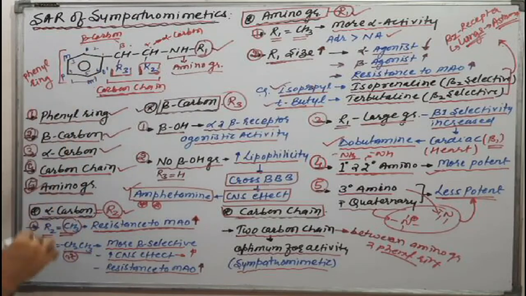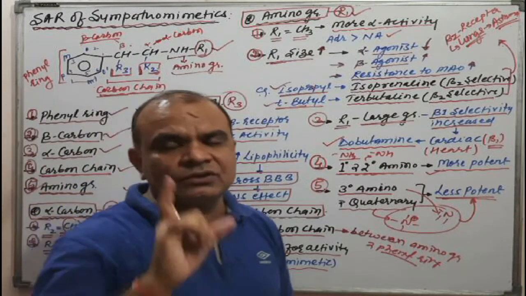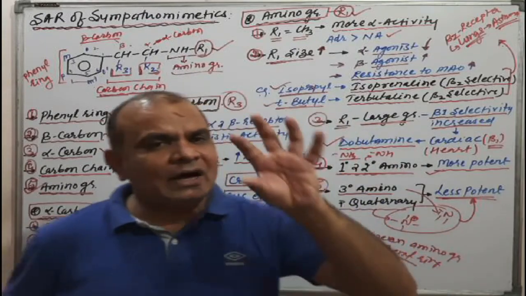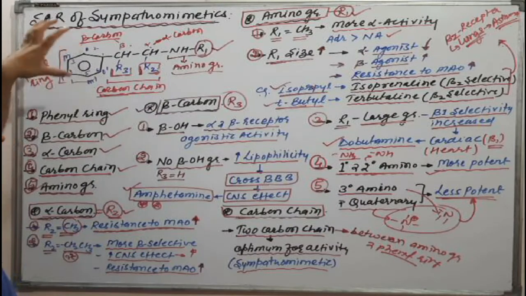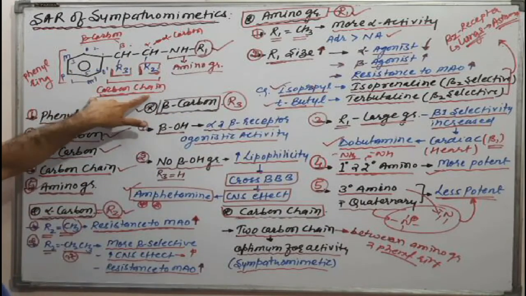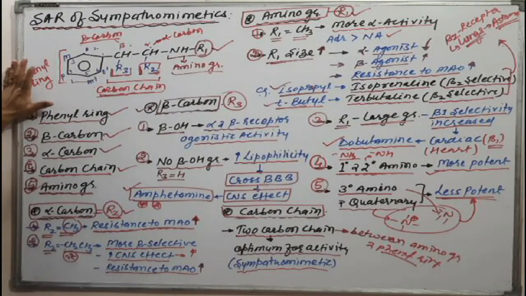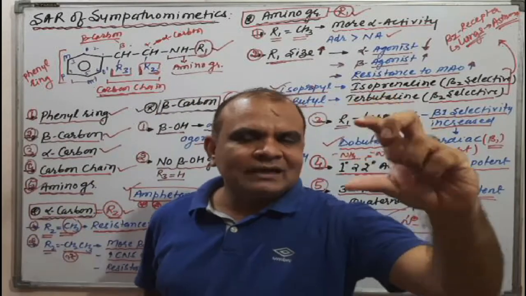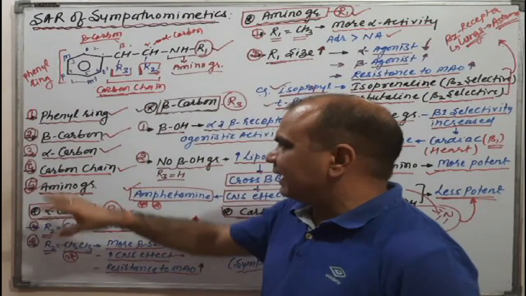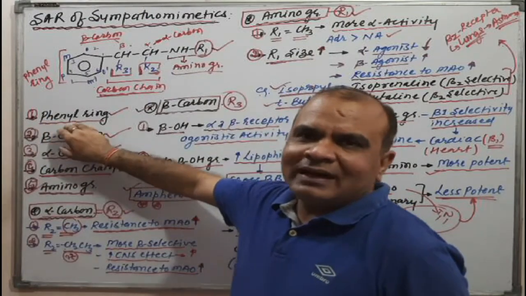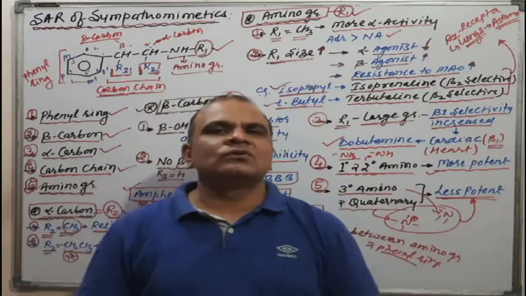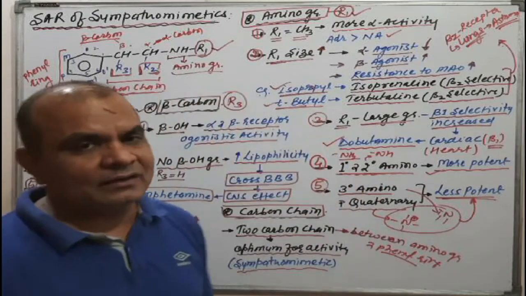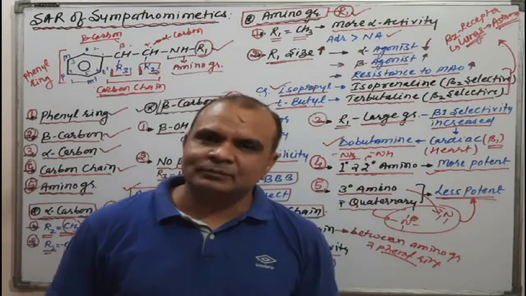We discussed the phenyl ring substitutions and the SAR points. First present the basic skeleton, which is the pharmacophore. Then discuss the different functional groups and their nomenclature. Then list the points one by one, starting from the phenyl ring to the amino group, as we have discussed. Give the points in a simplified manner, and in that case you will get 100% marks.